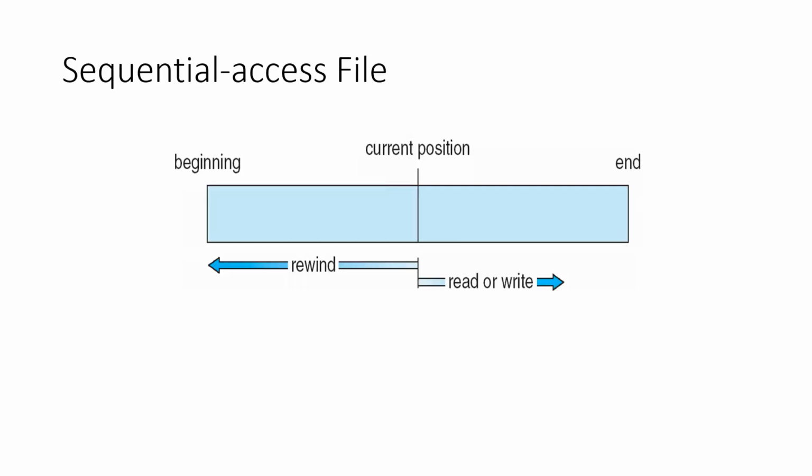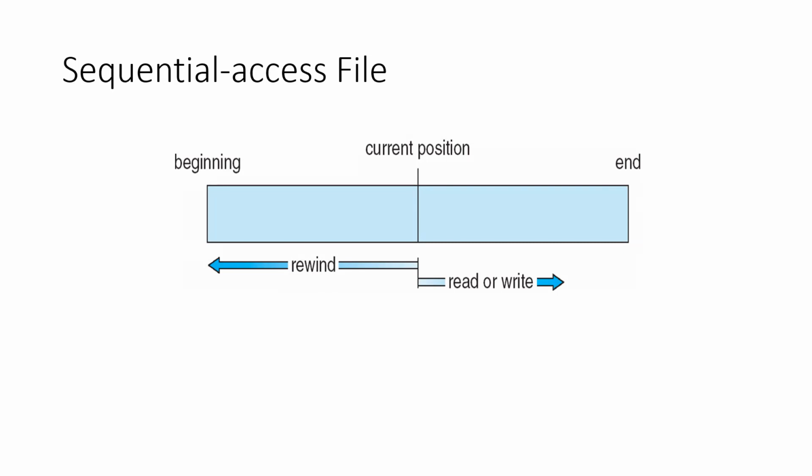So in sequential access, from the current position of the head, we will discuss different types of methods that we will be using to access files, so then you will understand this clearly. If there's a particular position, when it is sequential access, it can go only forward and start read or write instructions.